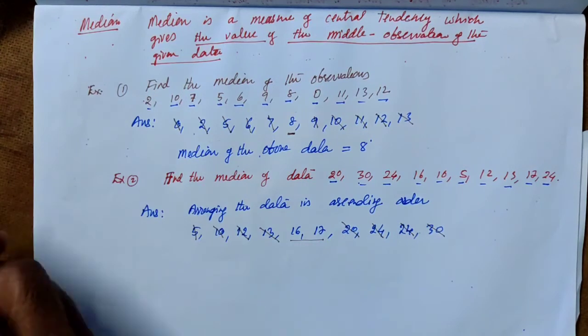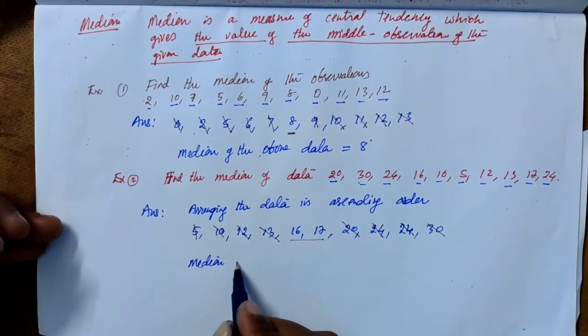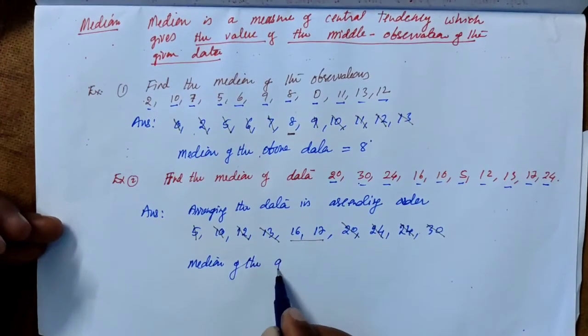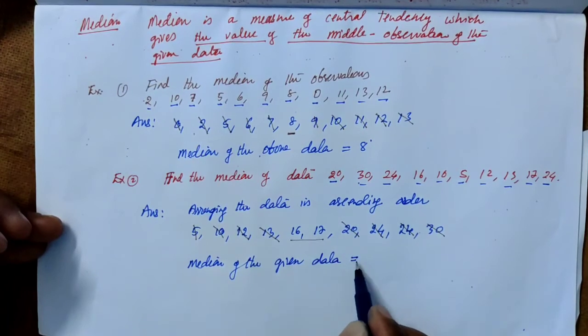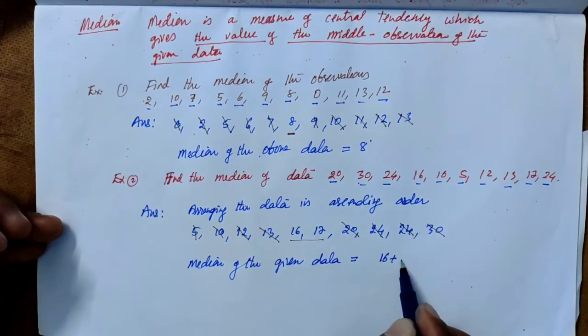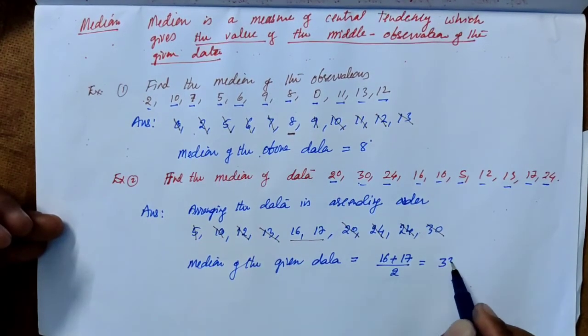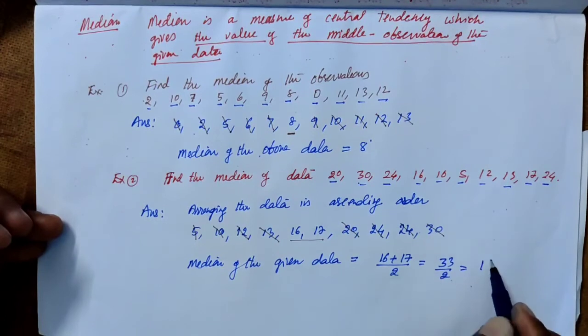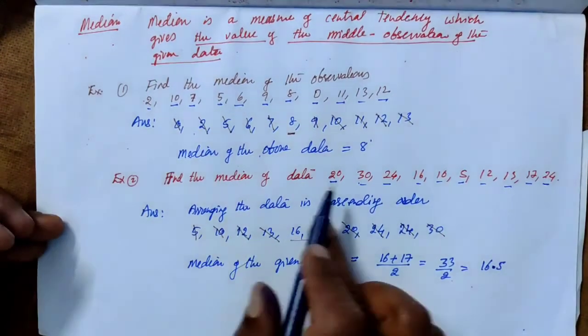So here the median of the given data is equal to 16 plus 17 by 2, which is 33 by 2, which is equal to 16.5. So this is the median for this given data.